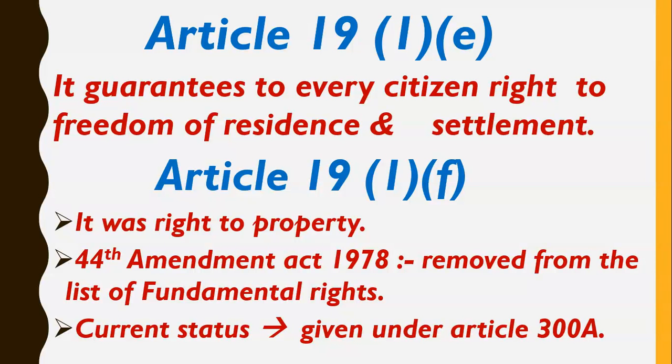So by the 44th Constitutional Amendment Act 1978, the Parliament of India removed right to property from the list of fundamental rights. And now what is the current status? Currently it is a constitutional right under Article 300A. So right to property is not a fundamental right. It is a simple constitutional right, given under Article 300A.